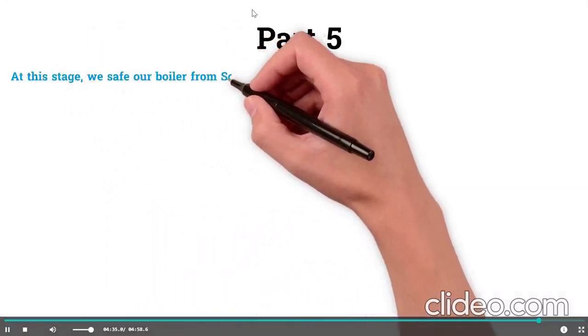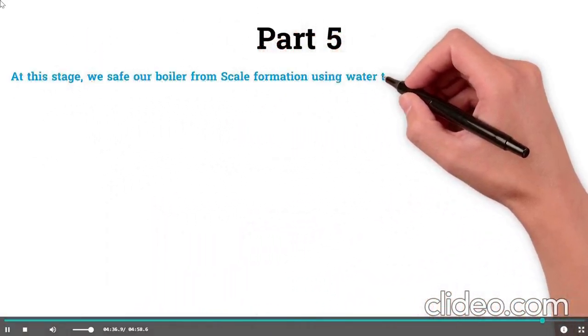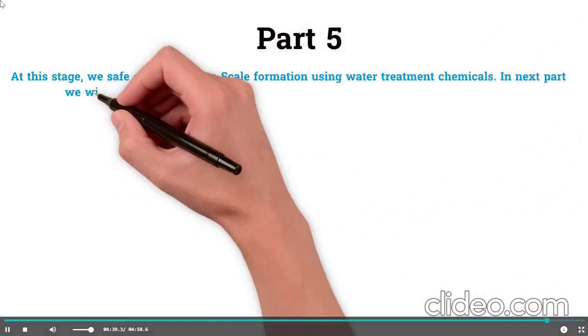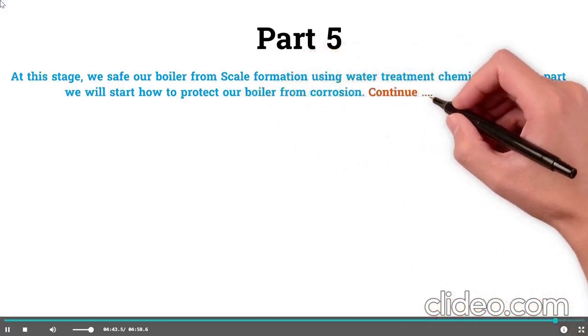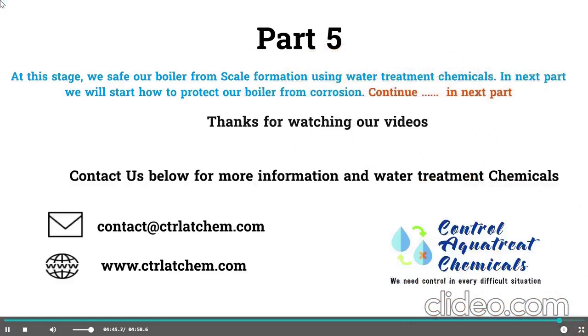In all the previous parts, now we are at this stage, we saved our boiler from scale formation using water treatment chemicals. In the next part, we will start how to protect our boiler from corrosion.